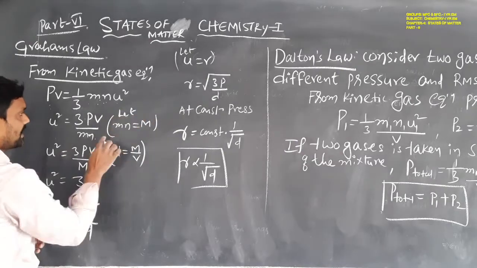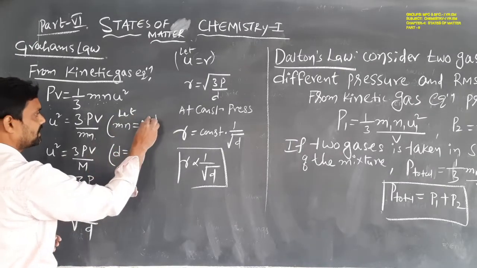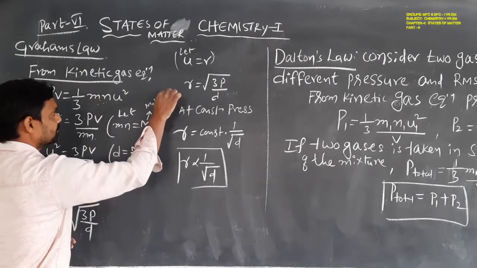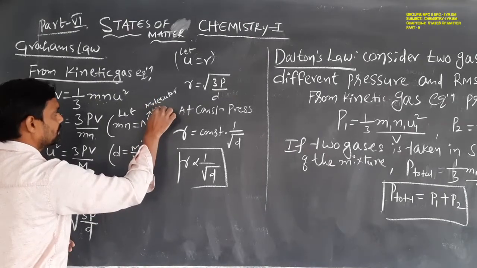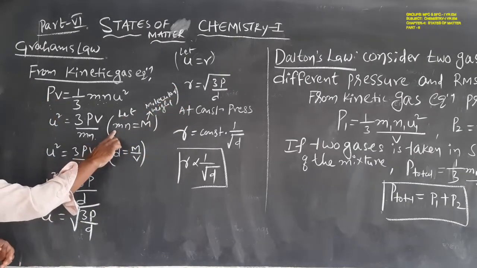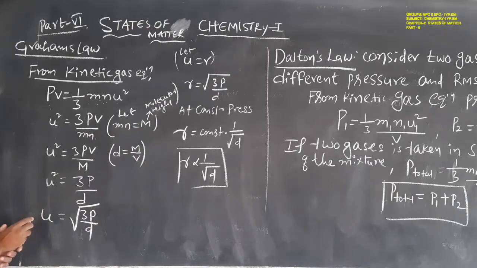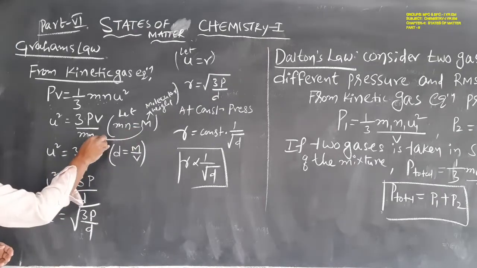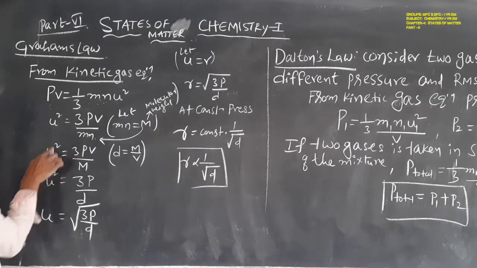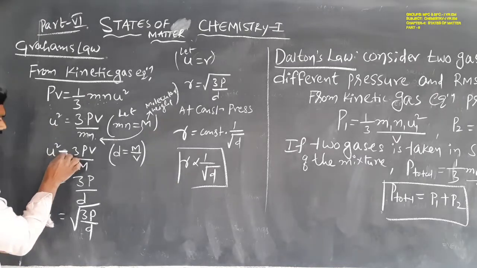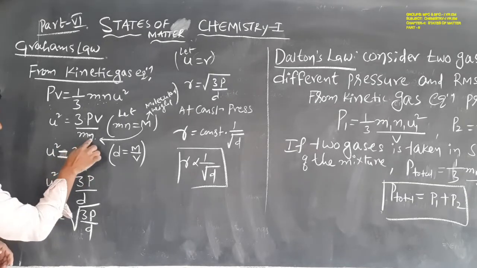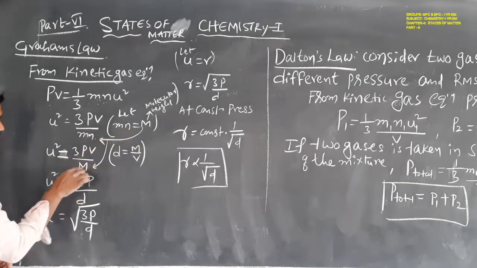Let mn = capital M, which is the molecular weight of the gas. This can be substituted here, so the equation changes to u² = 3PV/M.